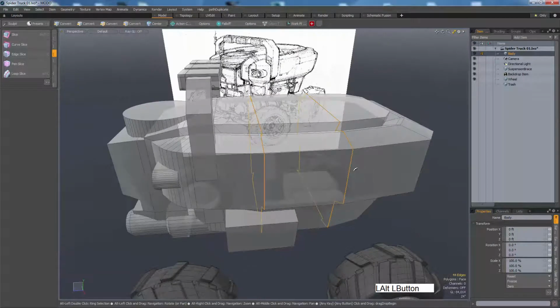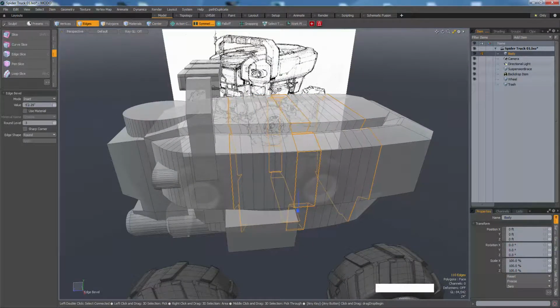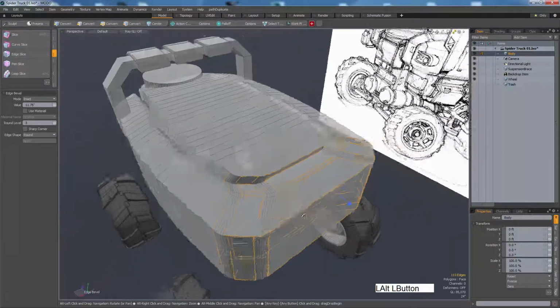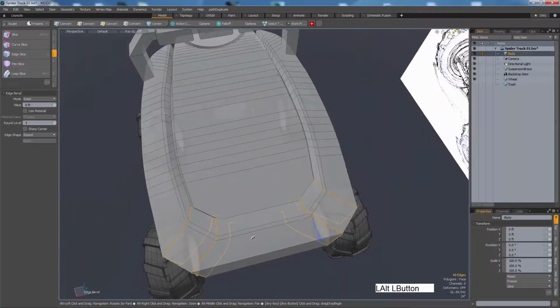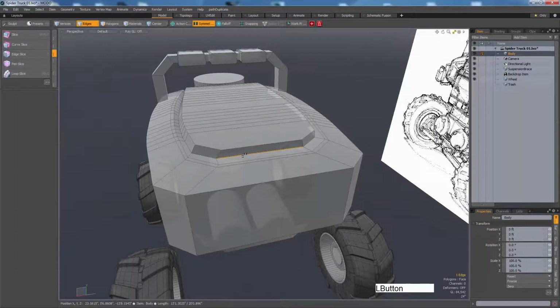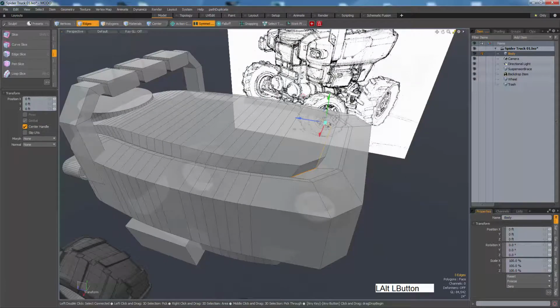And bevel these. And then bevel these. Before I do that, let me move this.